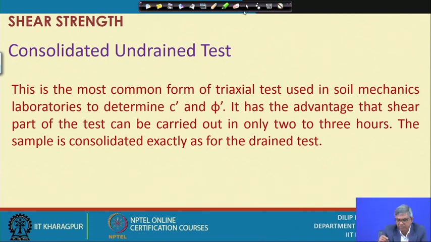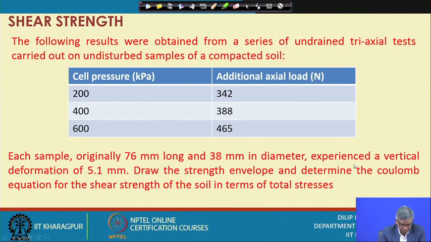Now I will keep one or two applications of the shear strength I have discussed, and let me take the first application. You can see the following results were obtained from a series of undrained triaxial tests carried out on undisturbed samples of a compacted soil, and we have applied different cell pressures of about 200, 400 and 600. When 400 cell pressure is applied, the additional axial load was 342 Newton.